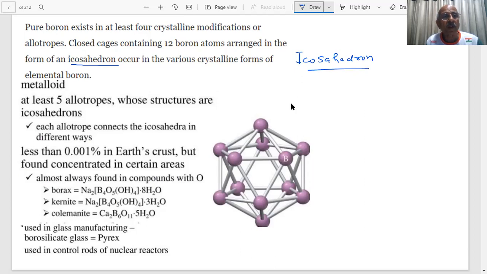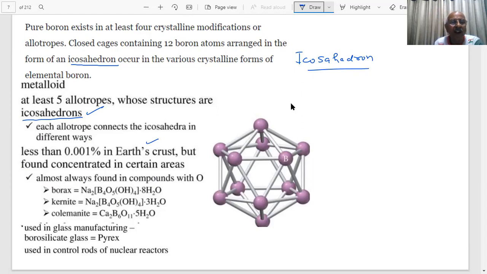In the various crystalline forms of elemental boron, there are at least five allotropes whose structures are icosahedrons. Each allotrope connects the icosahedra in different ways. Less than 0.01% in the earth's crust, found concentrated in certain areas.